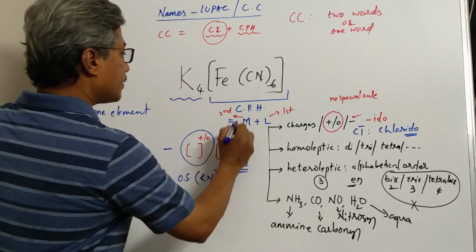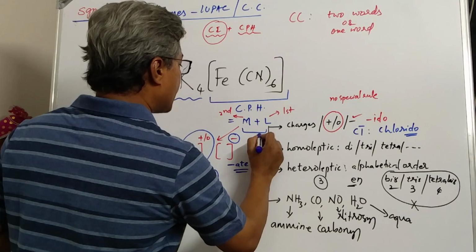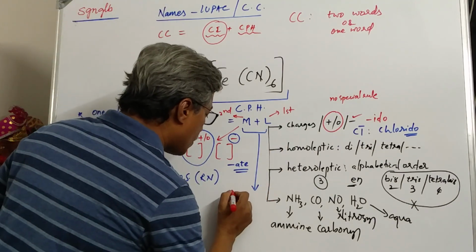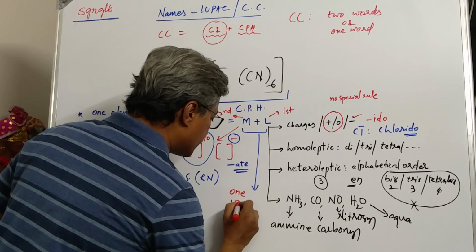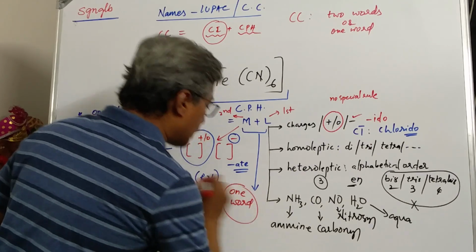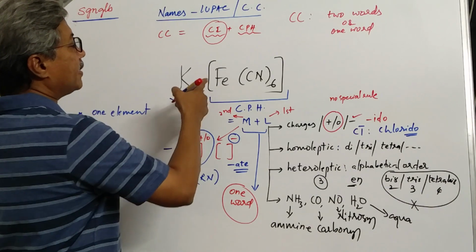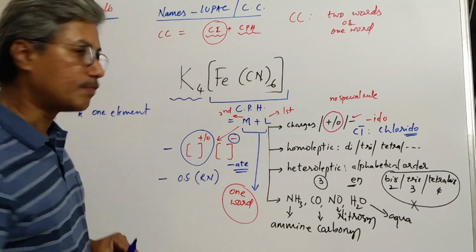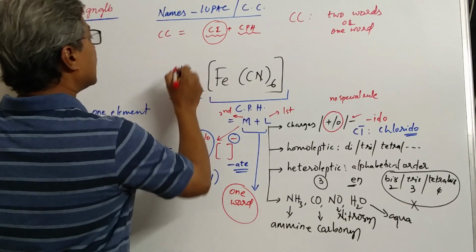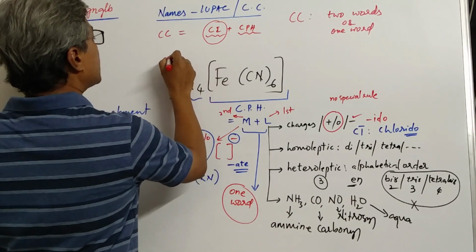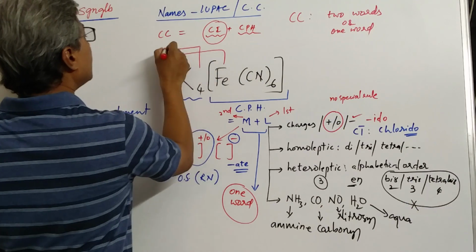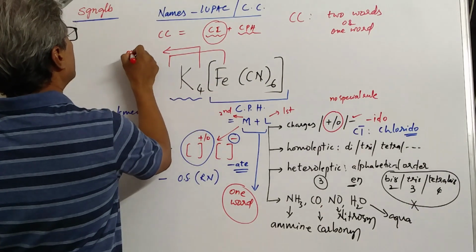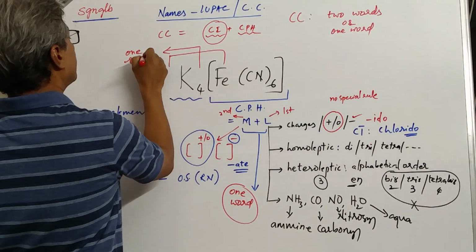Then the name of the metal and the ligand should be written as one word. That means there should not be any gap between the name of the metal and the ligands. It should be written as if it is one word. But definitely there should be one space between the name of the counter ion and the coordination polyhedra.